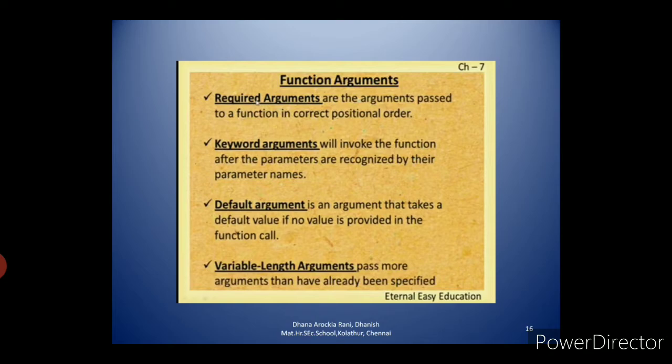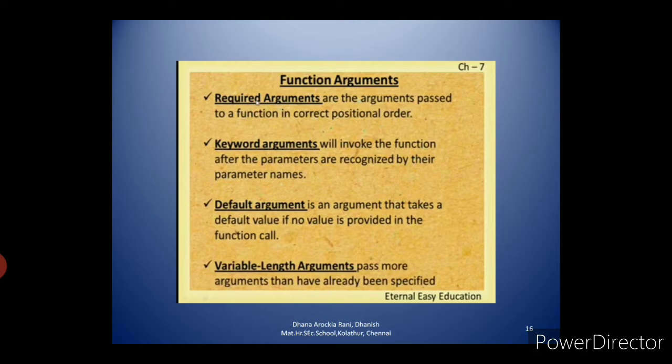First you have to give the name, then you have to give the age. The name is a string value, age is an integer value, so you have to give the correct positional order. Second one, keyword arguments. Keyword arguments will invoke the function after the parameters are recognized by their parameter names.